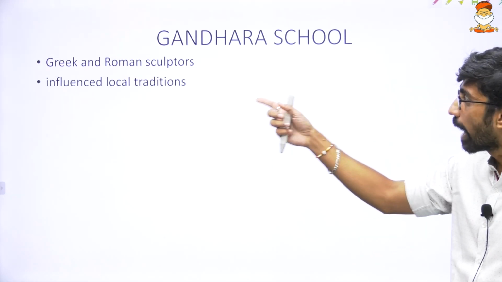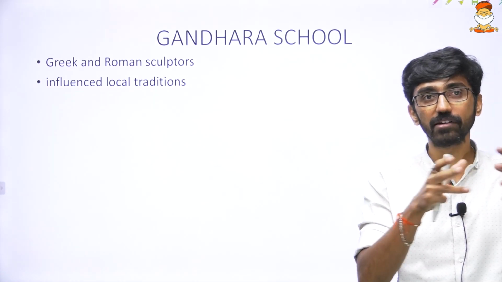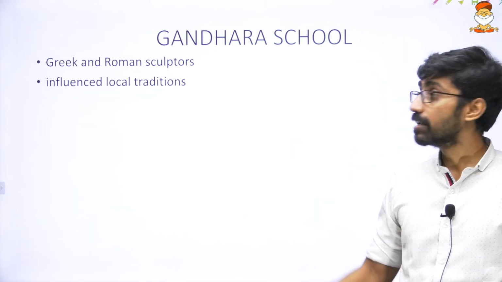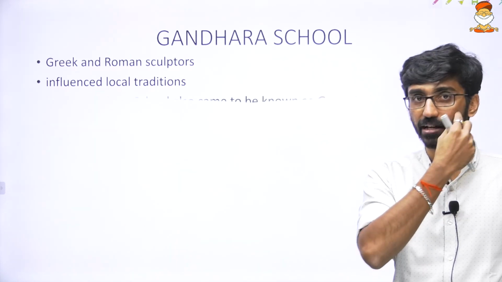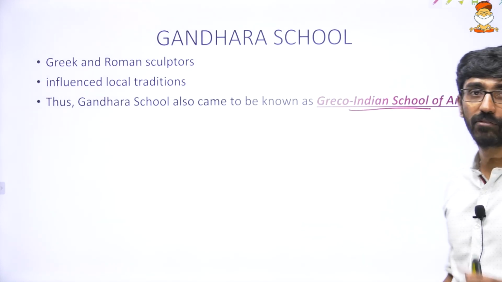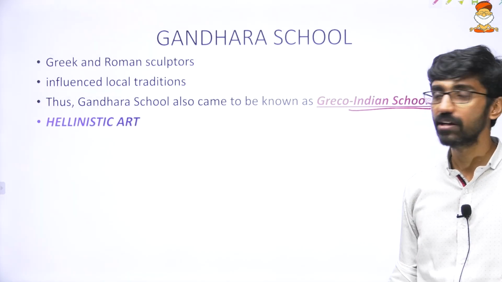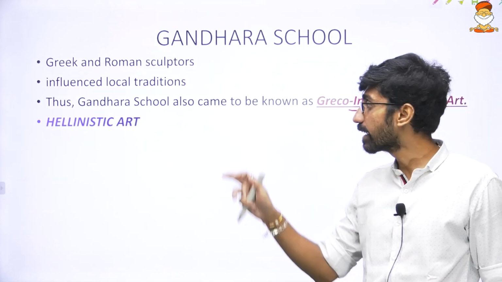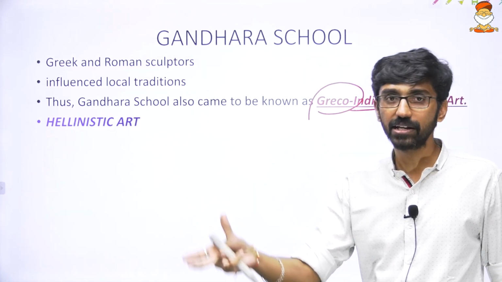It involves Greek and Roman sculptors. So the influence of Indian sculptors is there, the influence of Greek sculptures is there, and the influence of local tradition. The local sculptors combined with the Greek sculptors. That is the reason Gandhara school is also called the Greco-Indian school of art. So it is Indian tradition as well as Greek tradition, and Roman tradition is also there. It's also called Hellenistic art. Hellenistic means the same, that is Greek. Hellenistic is a time period in Greek history.